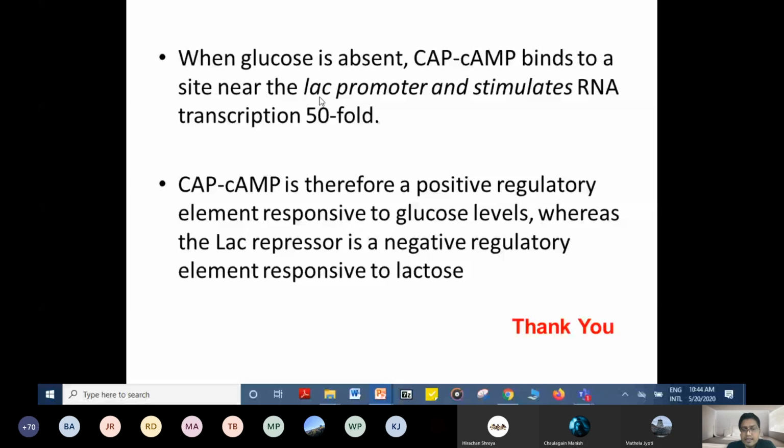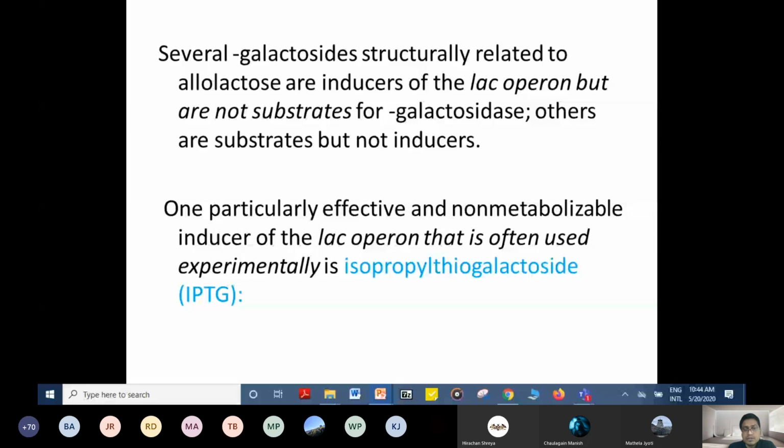One and two. See one by one, only situation 1 or 2, and everything you will understand. This much is about the lac operon concept.